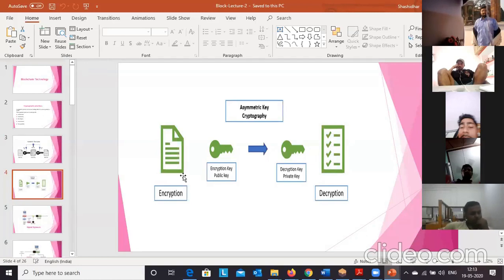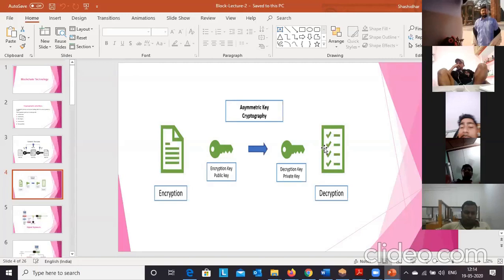So how to perform the encryption in this scenario? Now A will send some message. The message is in plain text that will be converted into the ciphertext. In order to do the encryption, the sender will use the public key of the receiver, and he will encrypt the message. After that, the message will be transmitted across the communication channel. At the receiver end, he will have the private key and he will decrypt.